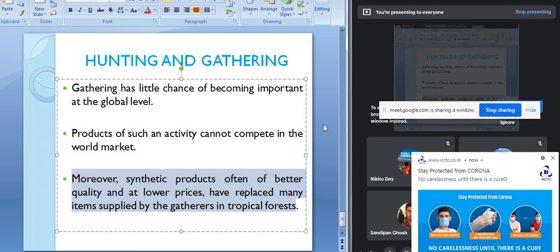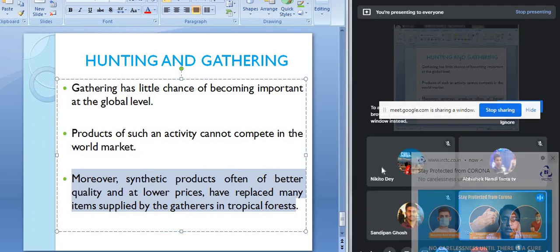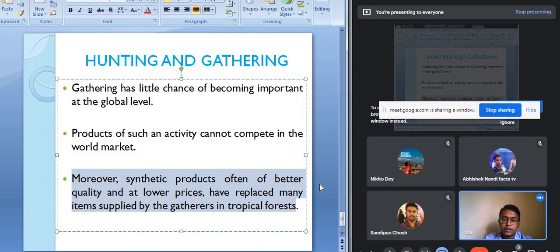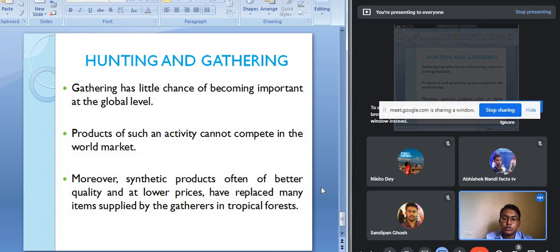So that is why the products collected by the gatherers are not used much nowadays, because they are a little bit costly, and it is quite difficult to get these products out. So the people are now dependent on the synthetic products. So this is about the hunting and gathering economic activity as a type of primary economic activity.